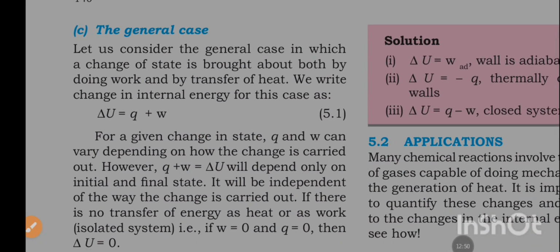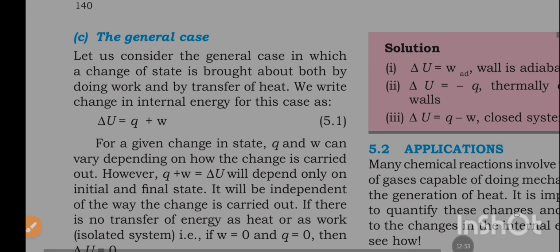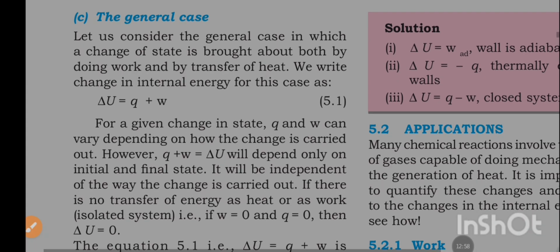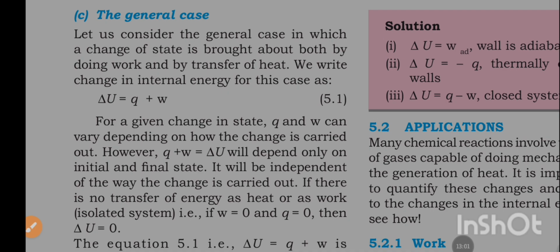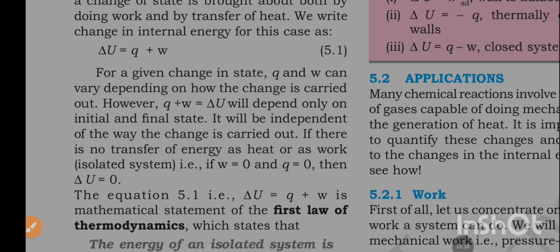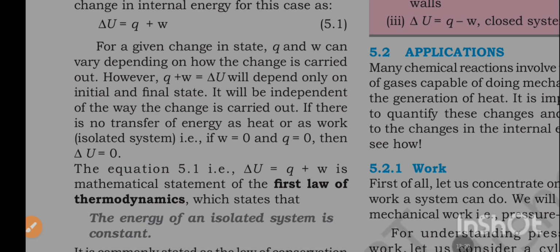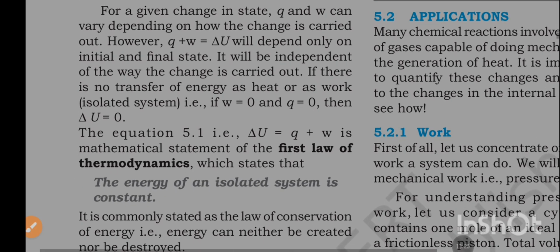The general case. Let us consider the general case in which a change of state is brought about both by doing work and by transfer of heat. We can write the change in internal energy for this case as ΔU = Q + W. For a given change in state, Q and W can vary depending on how the change is carried out. However, Q + W, equal to ΔU, depends only on the initial and final state. It will be independent of the way that the change is carried out.